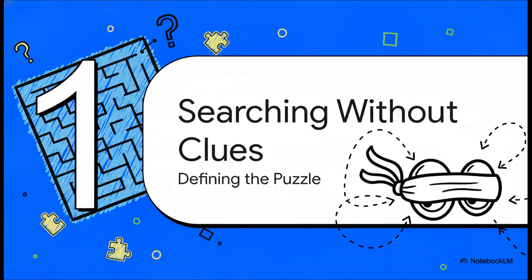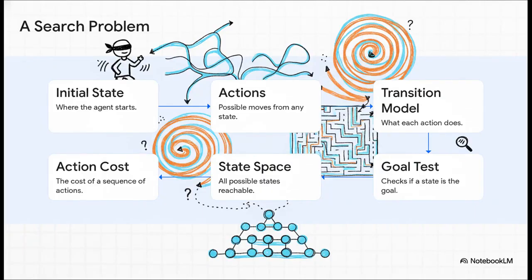So before an AI can take even a single step, it needs something absolutely crucial, a super clear definition of the problem. I mean, you can't solve a puzzle if you don't even know the rules of the game, right? This whole process is the bedrock of AI problem solving, and it's all about laying out the puzzle pieces perfectly. So what are those rules?